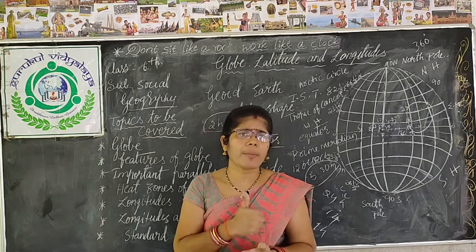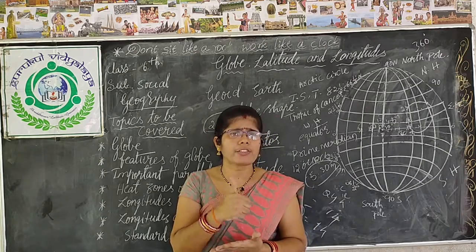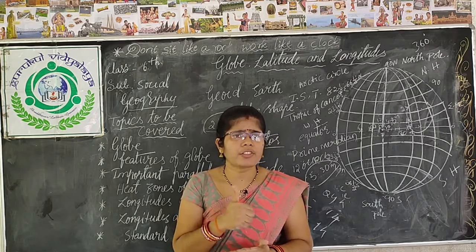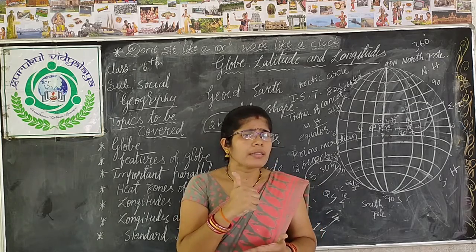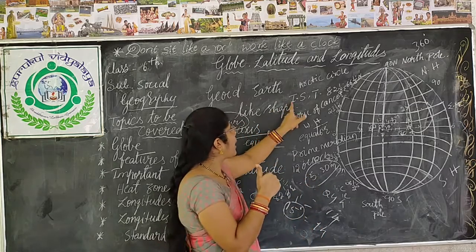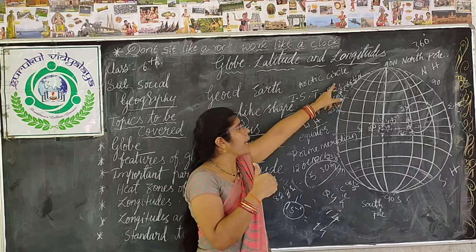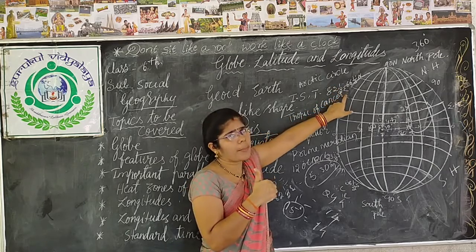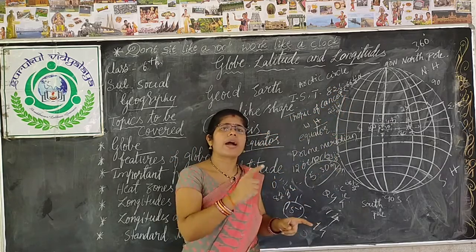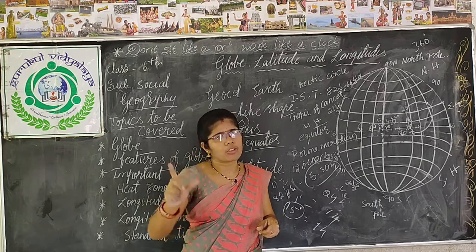But in our India, we have taken only one standard time, the standard meridian, Indian Standard Time, 82.5 east, remember. And the whole earth is divided into 24 time zones.